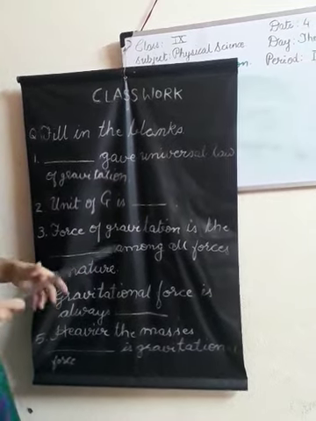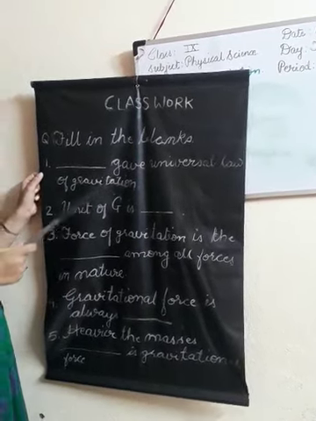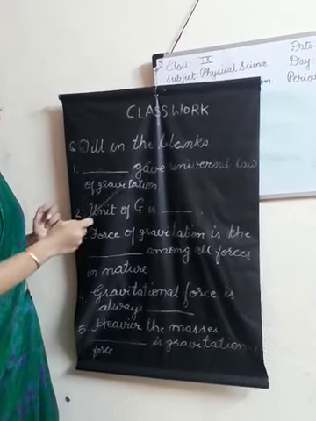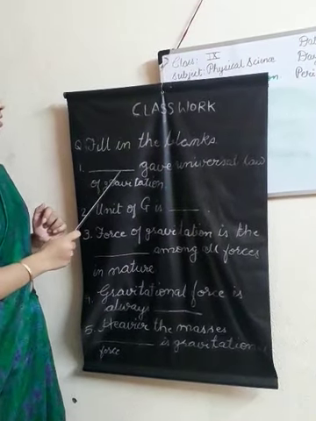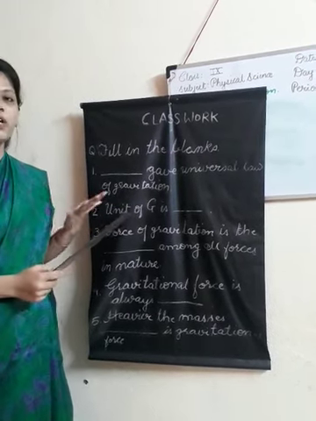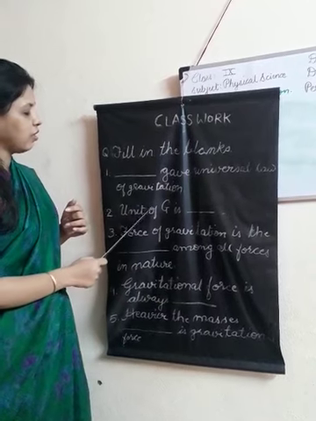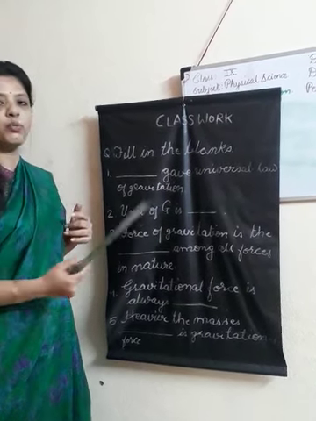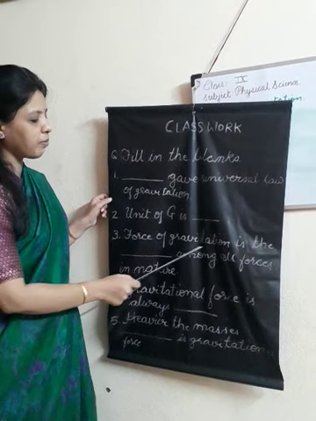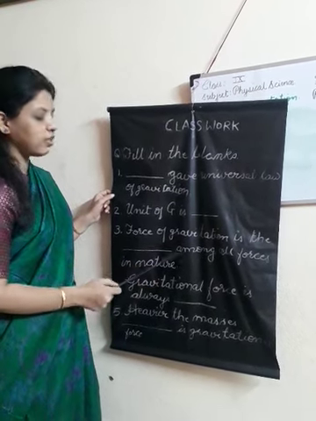So students, this is your classwork. You have to do all these questions in the class. These are fill in the blanks. First is dash gave universal law of gravitation. Who gave universal law of gravitation? Now unit of G is dash. What is the unit of G? Force of gravitation is dash among all the forces in nature.